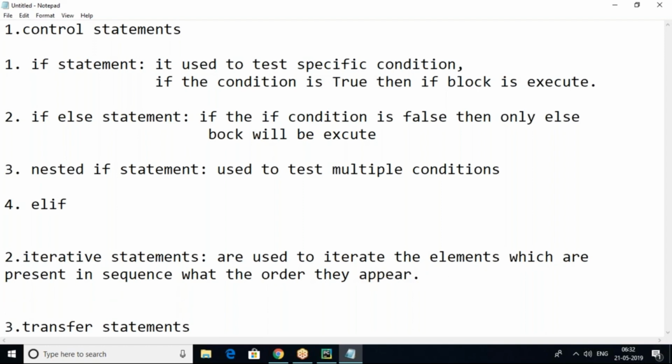Suppose we have discussed the list data structure and some collection data structures already, so you have a basic idea. I want to print a list of elements one by one through iteration, then we can use a for loop. Iterative statements are used to iterate the elements which are present in a sequence. Sequence means any data type like list or set or tuple, in the order they appear, I'm saying.